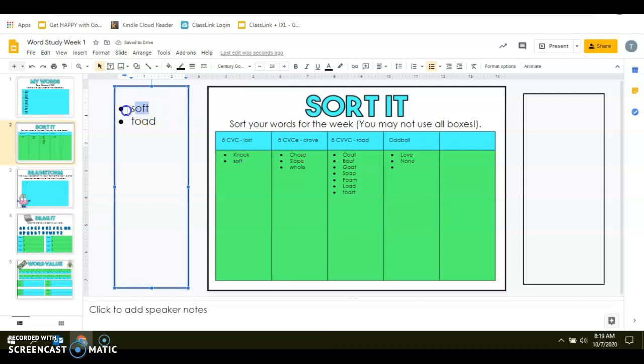And our last word is toad. In the word toad, do you hear a short O or a long O? Excellent. You should be hearing that long O. Next, do we have a CVC with a silent E pattern, or do we have a CVVC pattern? T is a consonant, O is a vowel, A is a vowel, and D is a consonant. Therefore, this will also fall under our third group. And we have completed them all.